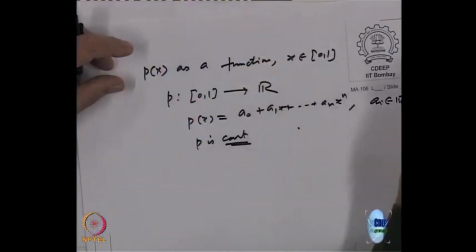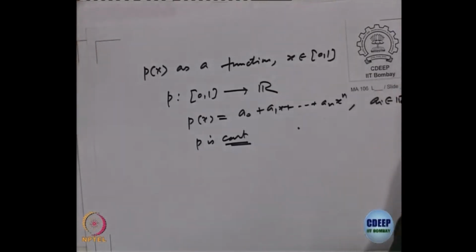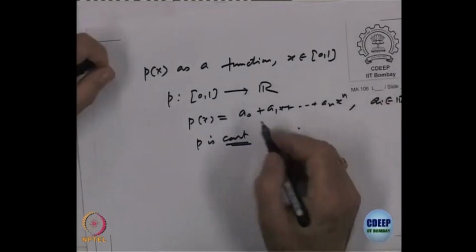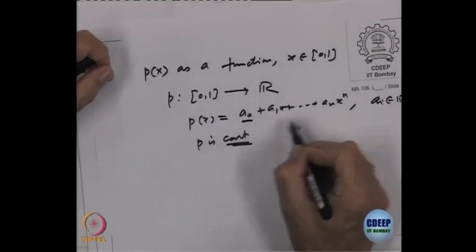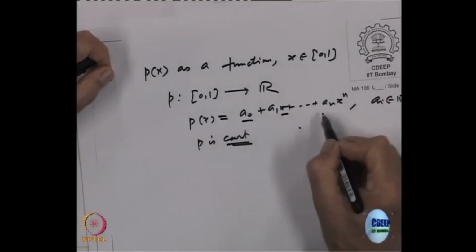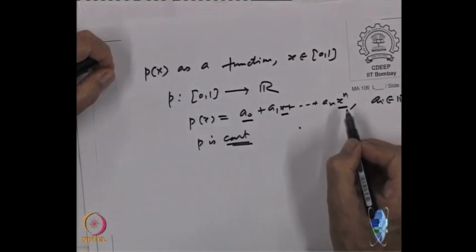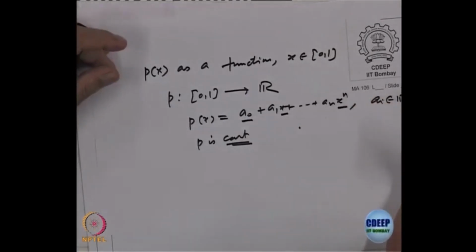Now, a bit of calculus is coming. Is this polynomial, as a function from [0,1] to R, a continuous function? Yes, it is, because a constant is a continuous function, x to the power n is continuous, and a sum of continuous functions is continuous.